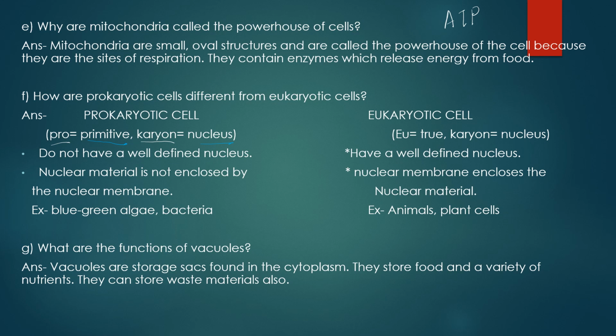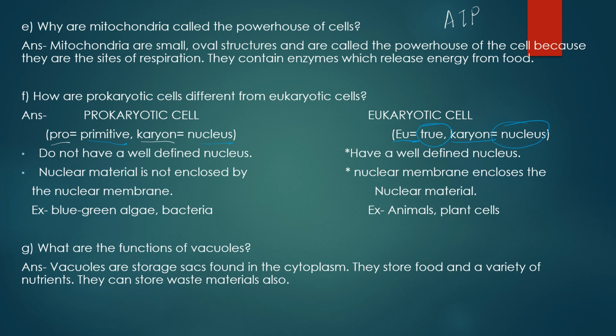And if we split the term eukaryotic, there we'll get two words, that is eu and karyon, where eu means true and karyon again means nucleus.